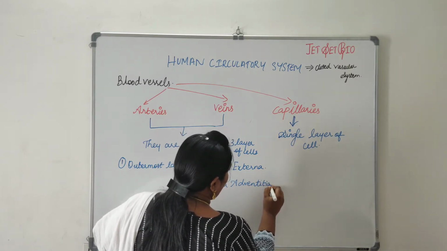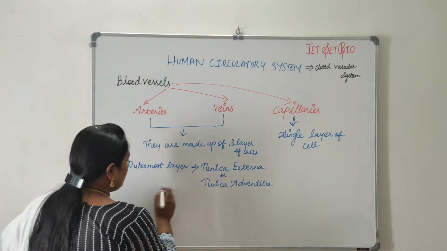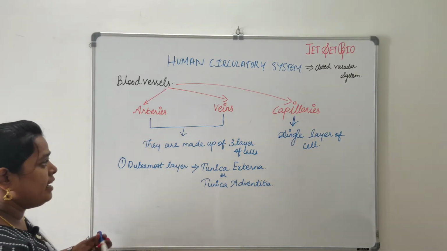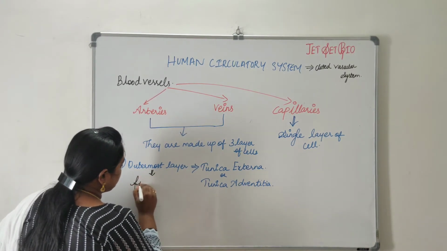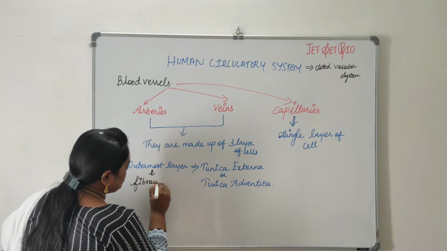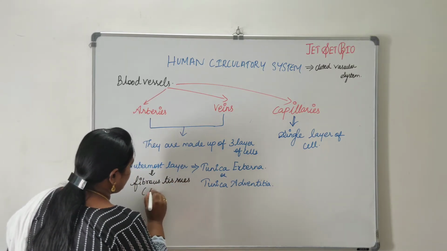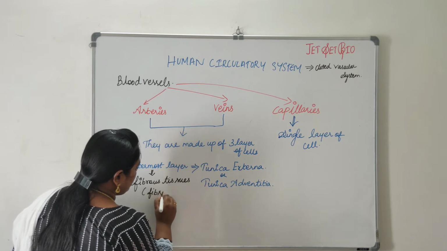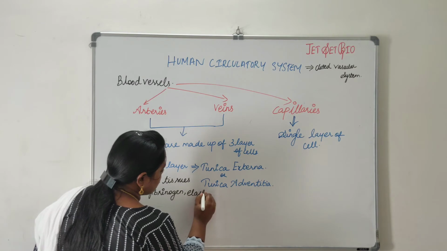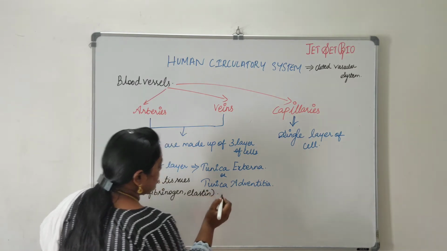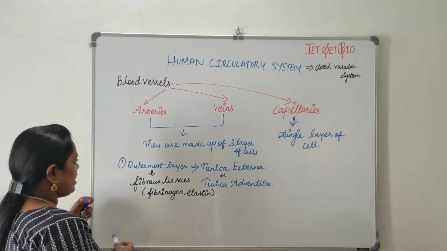This is the outermost layer in case of both arteries as well as veins. This outermost layer is made up of fibrous tissues like fibrinogen and elastin.